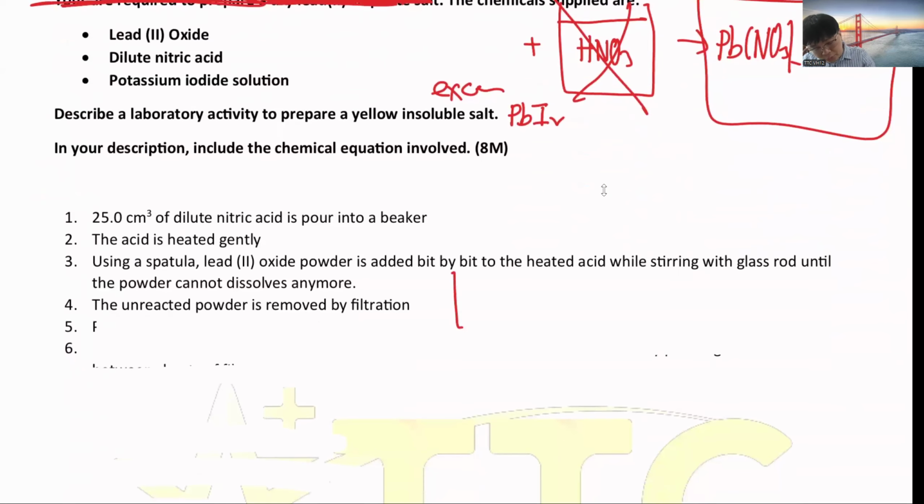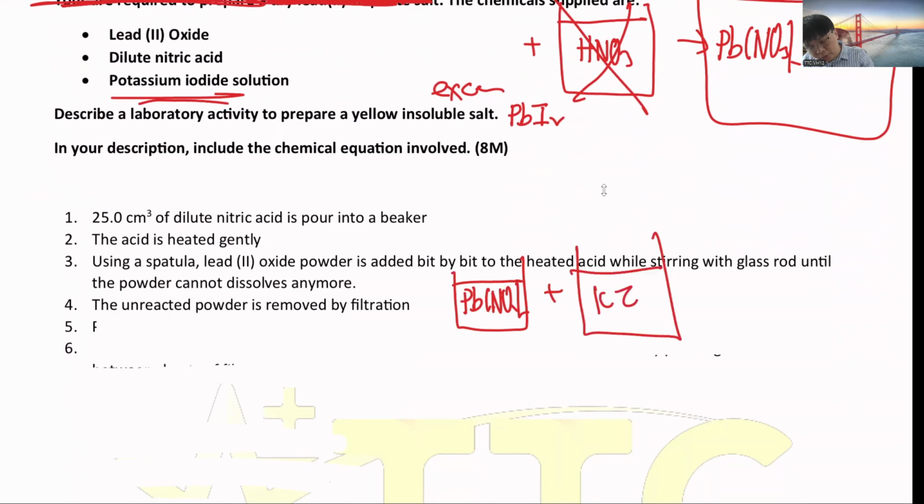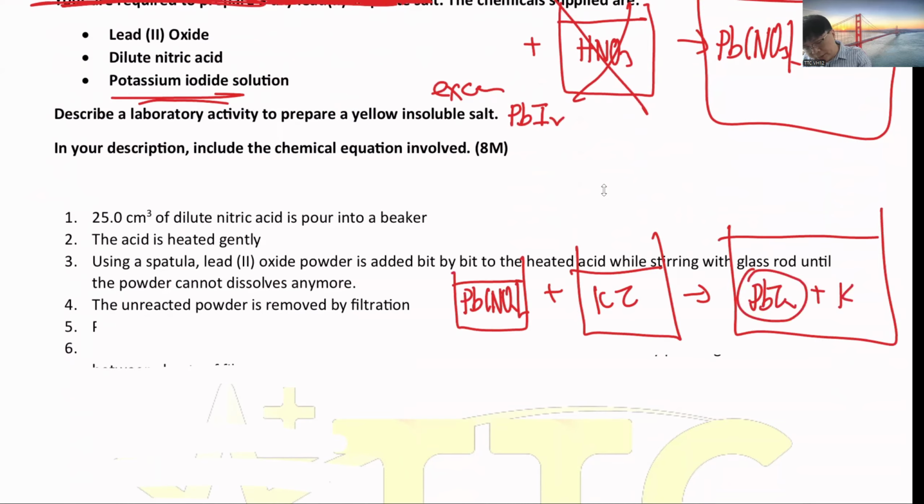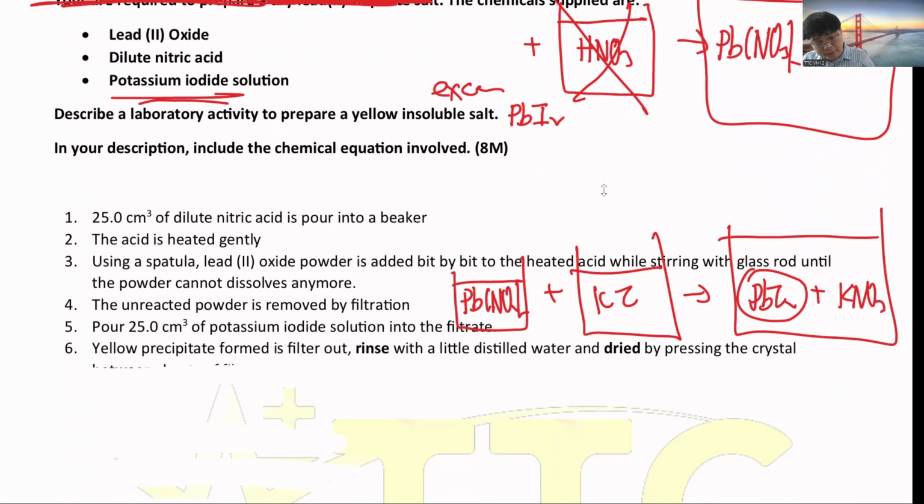So once you have the filtrate, Pb(NO3)2, now you pour in the potassium iodide, because potassium iodide is also a soluble salt. So now you will get PbI2, which is the yellow precipitate, plus potassium nitrate. So pour 25 cm³ of potassium iodide into the filtrate.